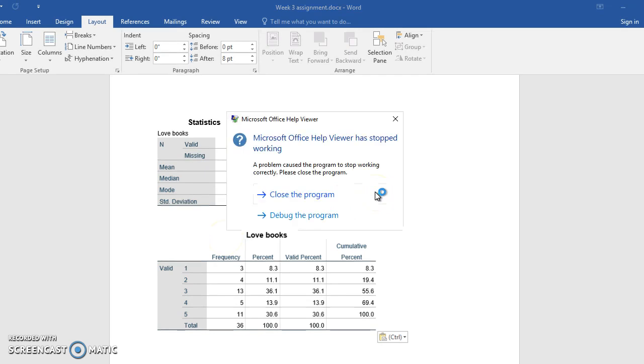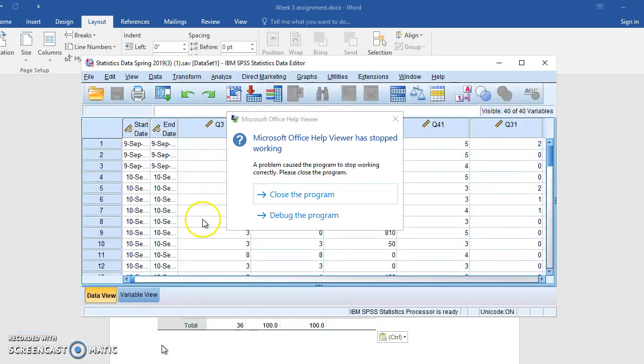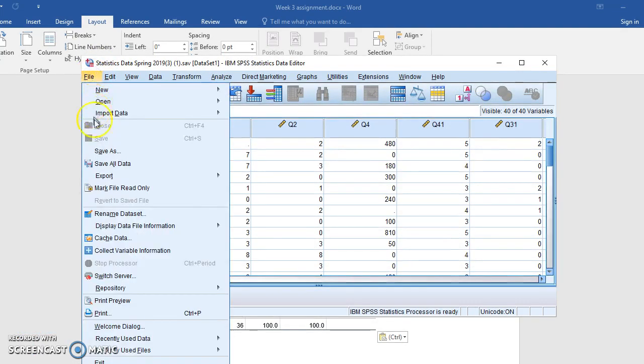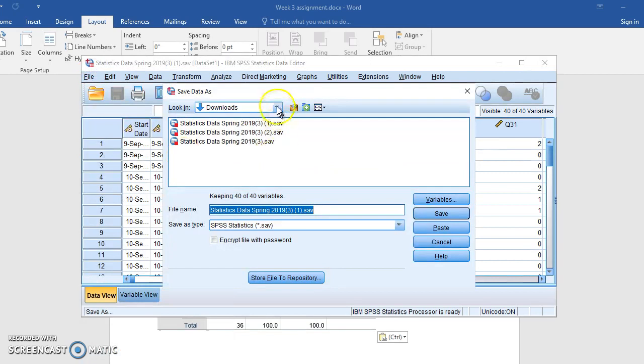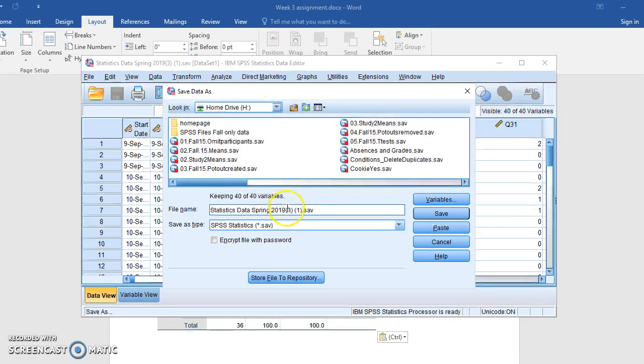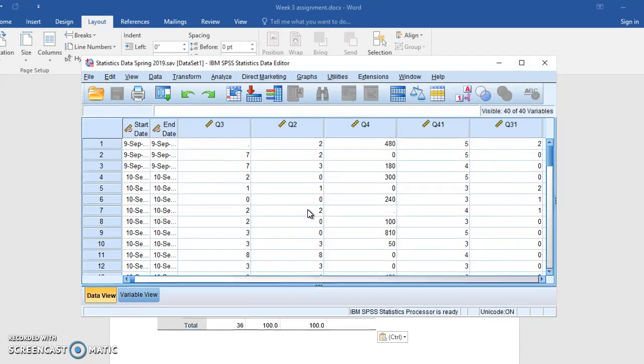The other question that came up was, how to save it to the H drive. So let's say I'm in SPSS. Here's my file, and I want to save that to the H drive. So I just go File, Save As, and then right here where it says Look In, that's where you click that chevron and tell it where you want to save it. I'll save it to the H drive, and I've already saved it there. So it's going to say, do you want to resave it? Yes. I will replace it. Now it's in my H drive.